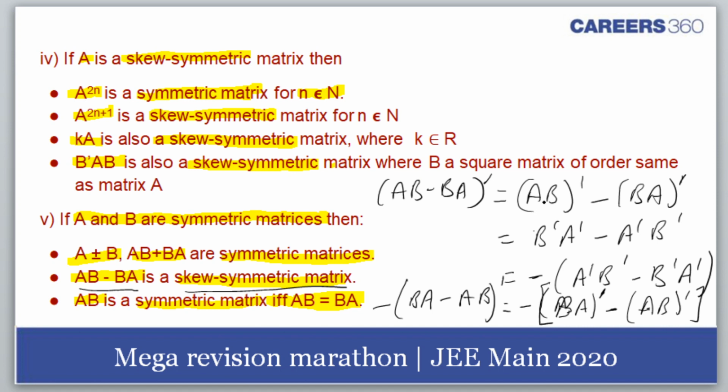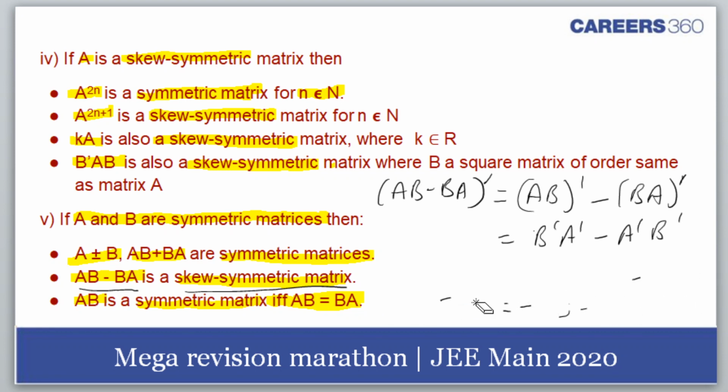No worries. So AB transpose, I'll get this as B transpose A transpose minus A transpose B transpose. So how would it be symmetric, skew symmetric? That's a little challenge. So this is what we get: B transpose A transpose minus A transpose B transpose. But if we put it back, then we get the same thing. You're right.